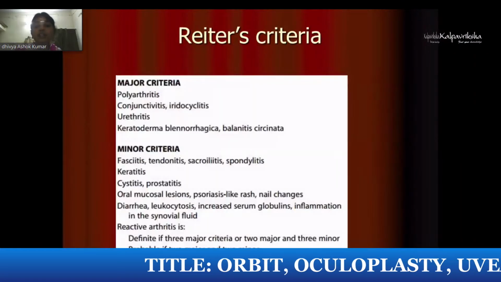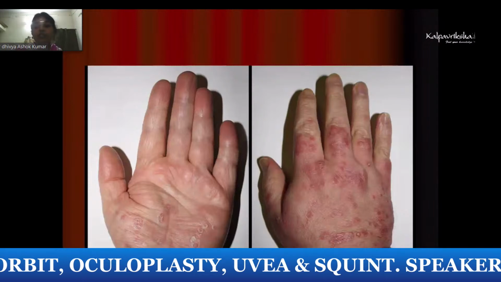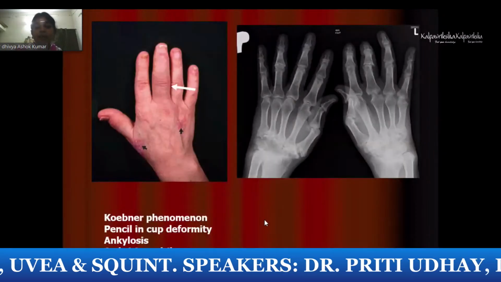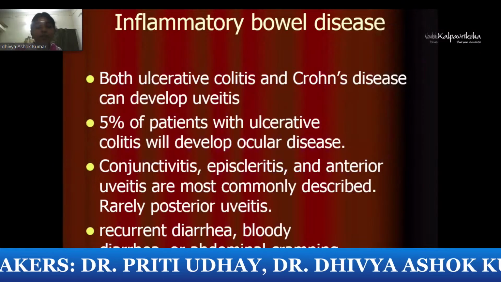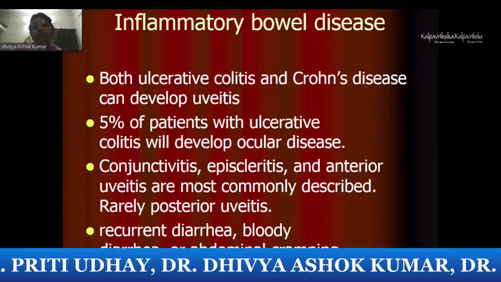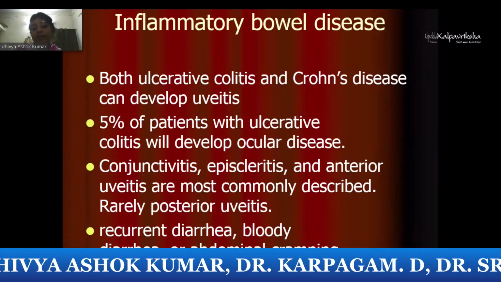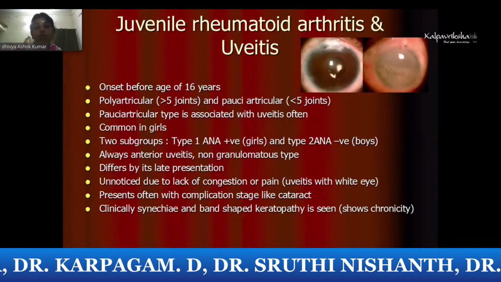Reactive arthritis with skin involvement, or in psoriasis, you go for the evaluation of the skin and do an X-ray of the hands, and identify the ankylosis or arthritis. Usually the interphalangeal joints or intercarpophalangeal joints are involved. In inflammatory bowel disease, symptoms are more important. You ask the patient for recurrent diarrhea and abdominal cramps, and sometimes you might require endoscopy also.